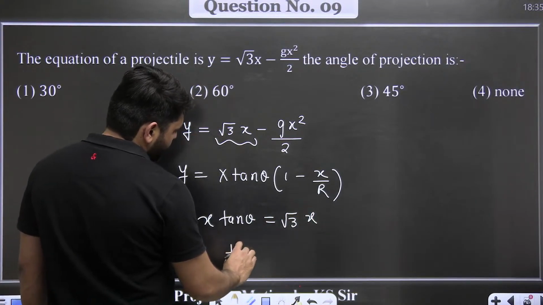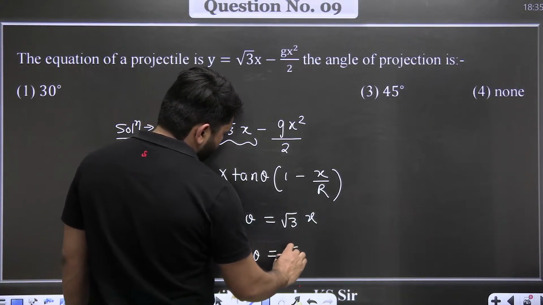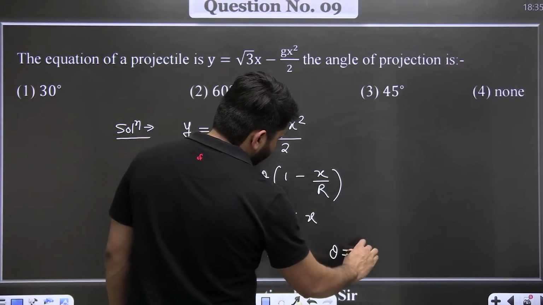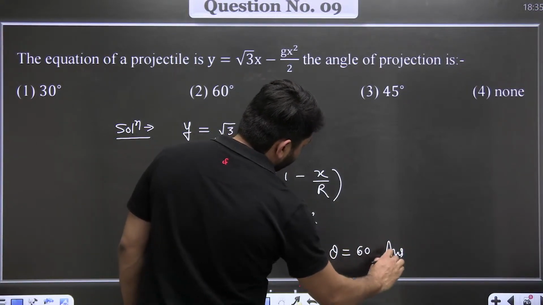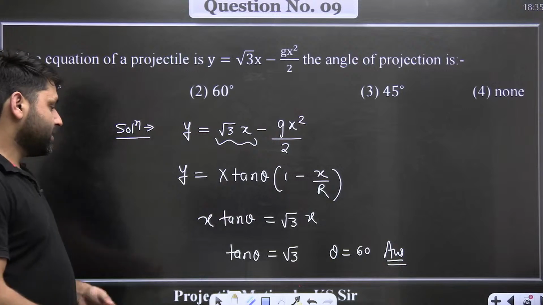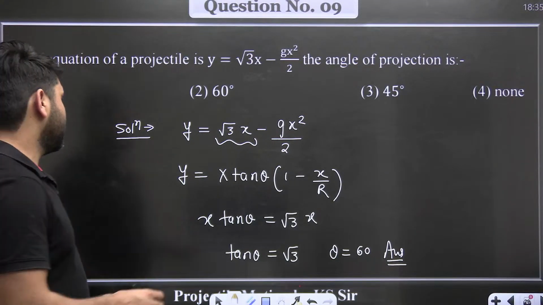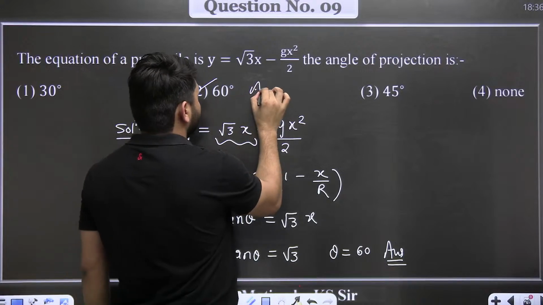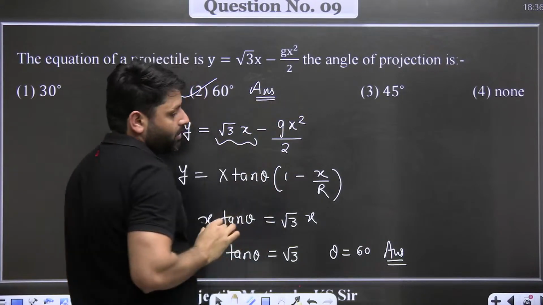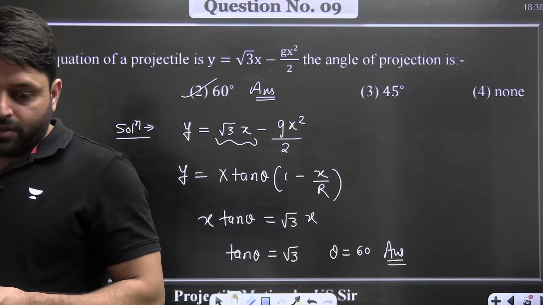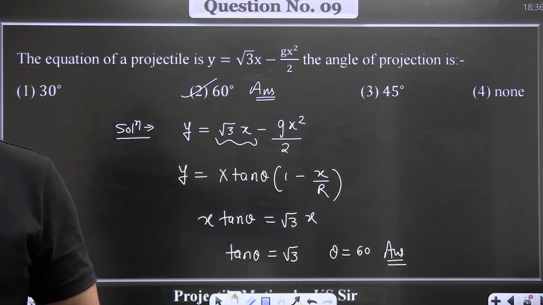So tan theta is equal to root 3, so theta comes out to be 60 degrees. Tan theta is root 3, value of theta is 60 degrees, and this option is the correct option.